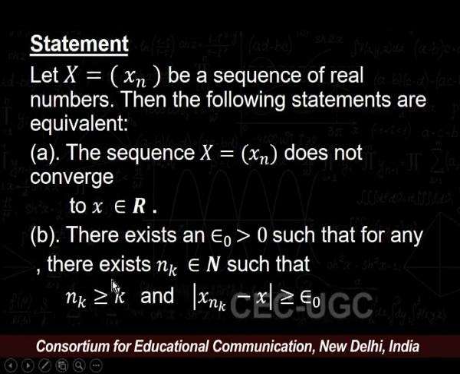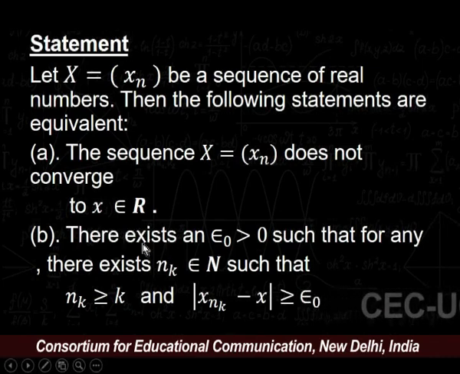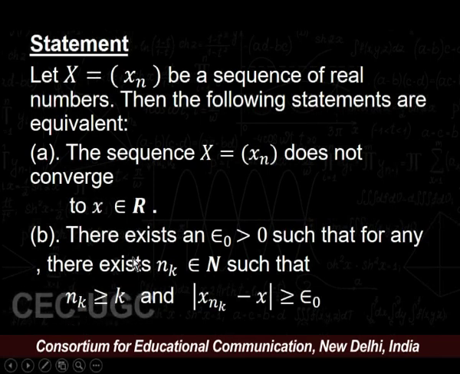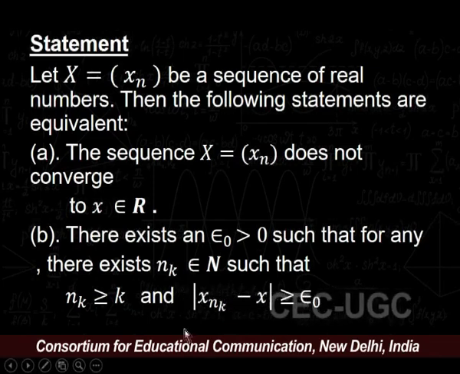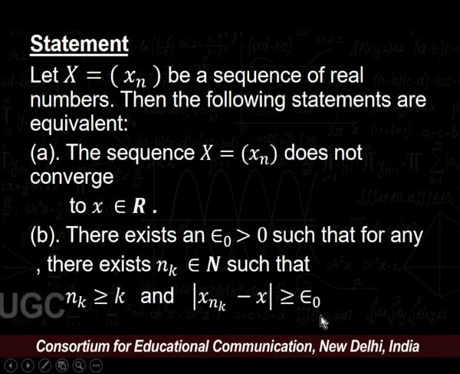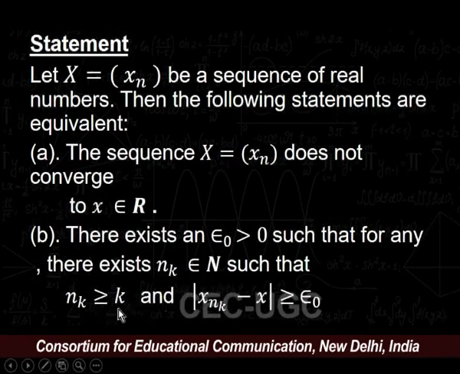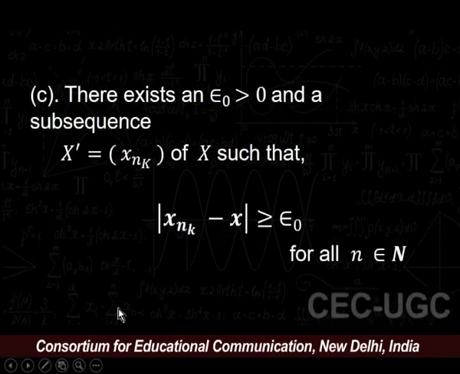I repeat the second statement: there exists epsilon naught greater than 0 such that there exists a natural number nk, we have modulus of xnk minus x is greater than or equal to epsilon naught for all nk greater than or equal to K, where K is also a natural number.